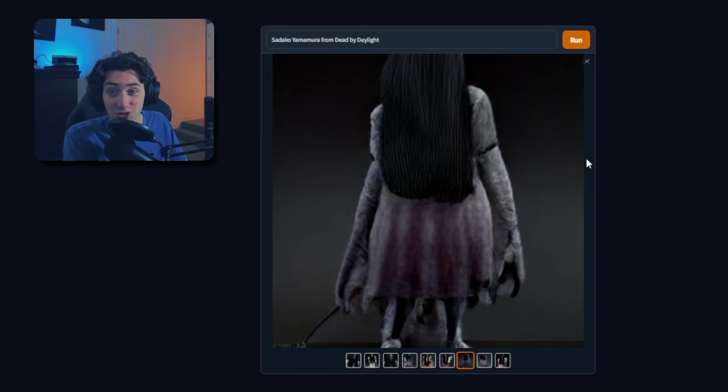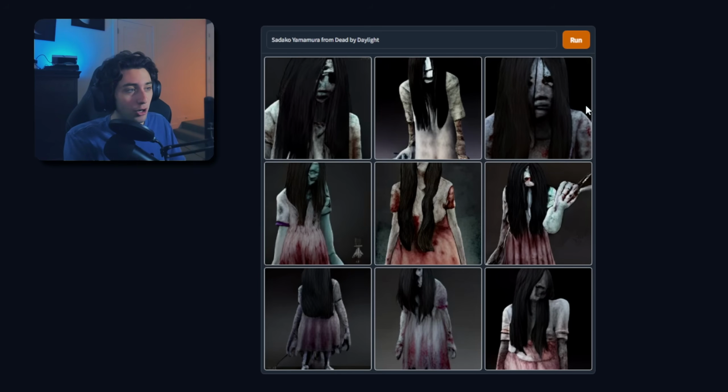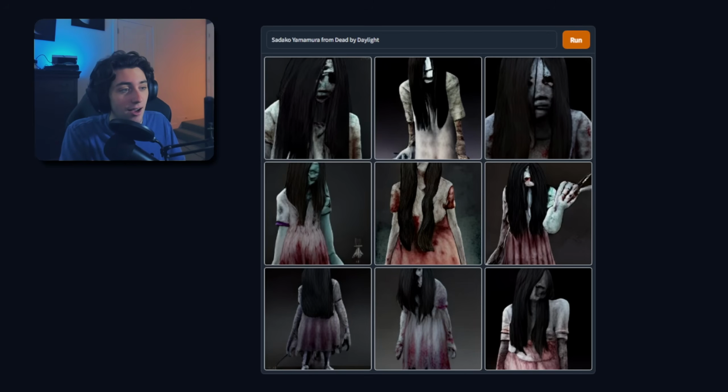I don't know why she's so short here. She's probably shorter than me, and that's saying something. See, this looks way better, although her hair is supposed to be covering her face. This is a lie. I like this a lot better. I'm gonna give this a solid 6 out of 10. I mean, they didn't really have much to work with.